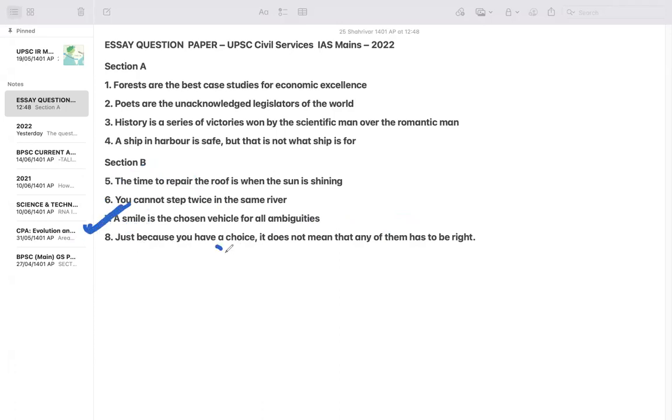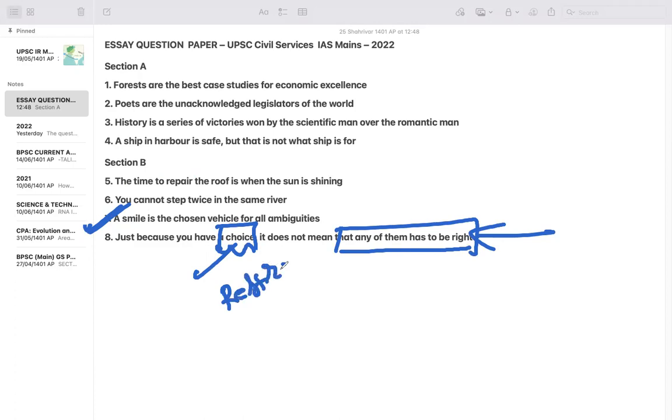"Just because you have a choice, it does not mean that any of them has to be right." So this is like a duty versus right approach, and a duty versus responsibility approach, and restraint. You can write about executive restraint while implementing policies: do not become brute or authoritative.